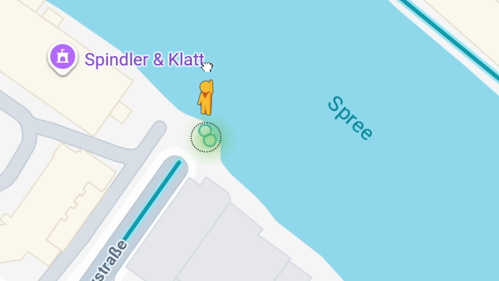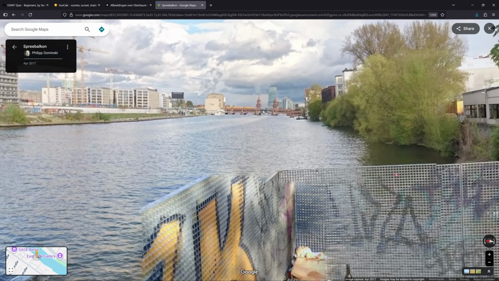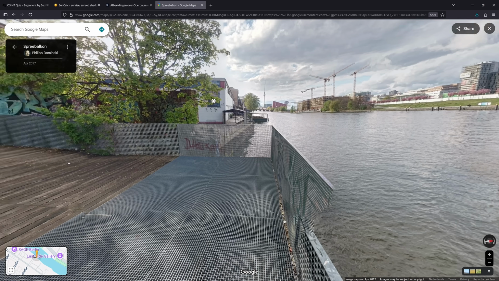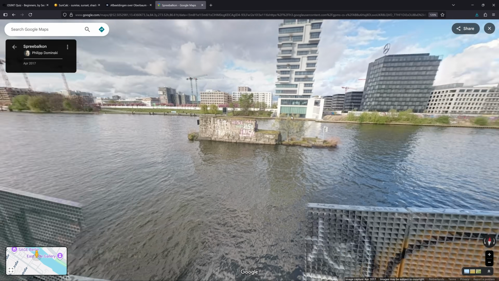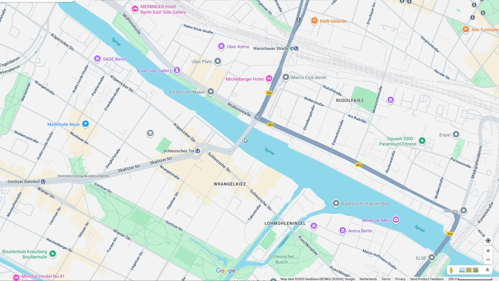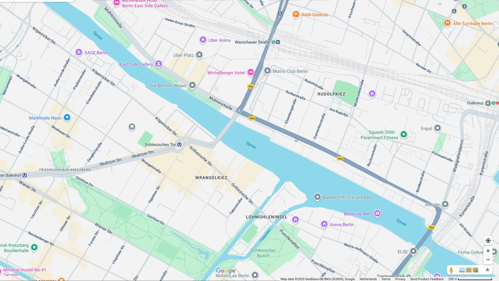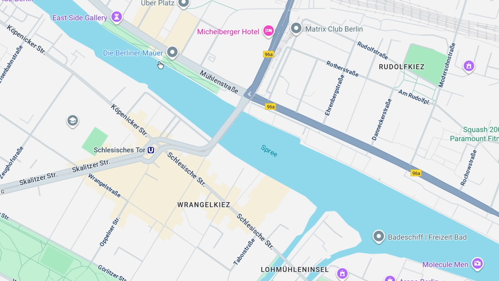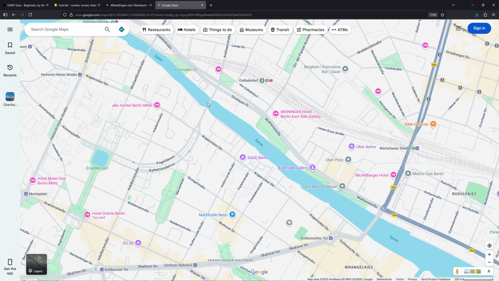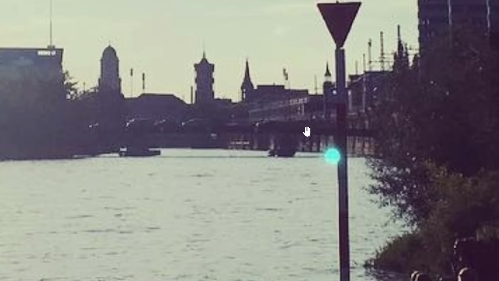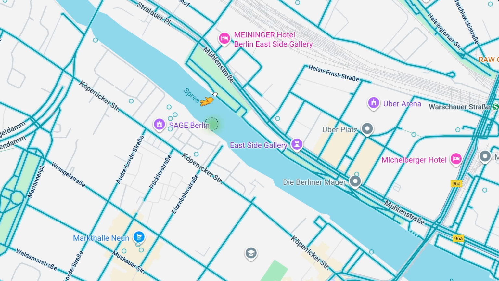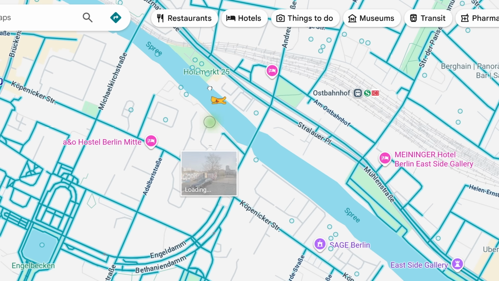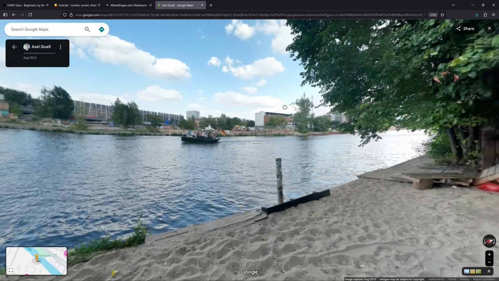Okay, can I go like a little closer over these dots? Wait, the bridge is right there, but the tower, the thing that I'm looking for, is on the other side. So I must be on the wrong side of the bridge then. There's the bridge right here, which means that we're not there, but here, since the bridge has to line up with that building. Or wait, maybe it's like this bridge as well. Yes, there's a bridge right here in front, and then that massive bridge at the back. So I think we're further back this way. Previously, I went right here, but I think we're actually somewhere there.